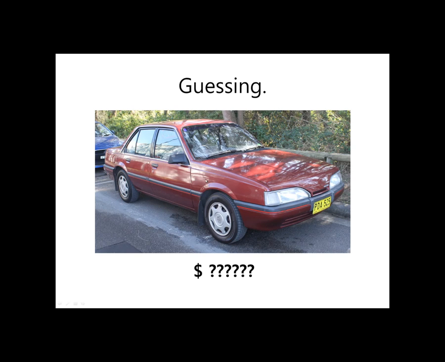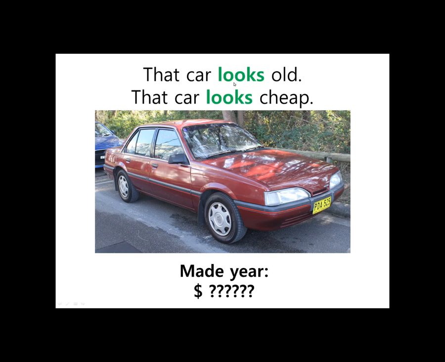Okay, how about this one? That car looks old. That car looks cheap. We don't know if it is old, we're guessing. We don't know if it's cheap. It could be a very special, rare car and be very expensive. We don't know, but we are guessing. That car looks cheap.